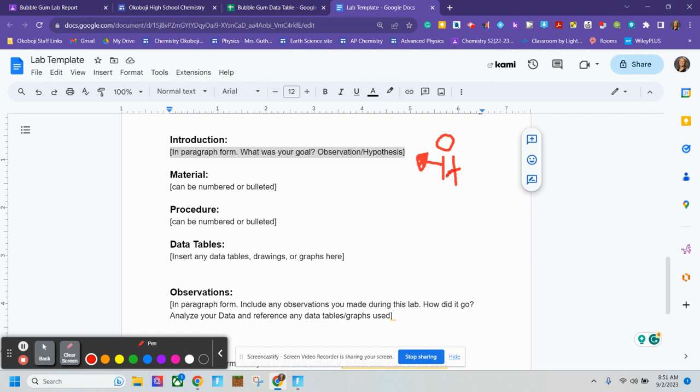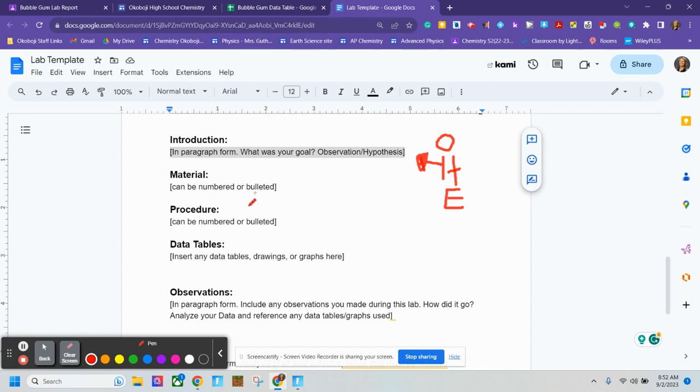Did you think that your gum would have flavor that lasted a long time? I'm going to assume that most of you picked ones that you think do. I didn't see any Bubblicious or any of those really fruity gums being chosen. All right, so both the observation and the hypothesis should be in the introduction.